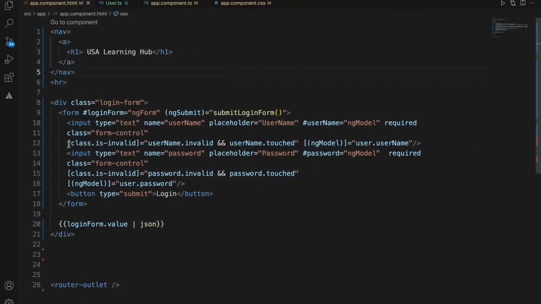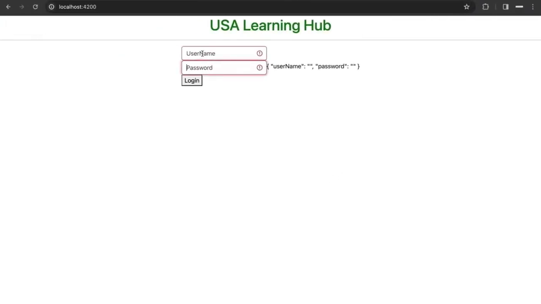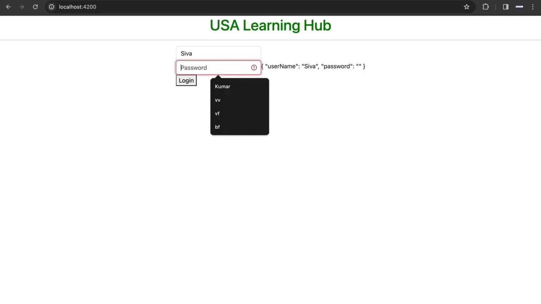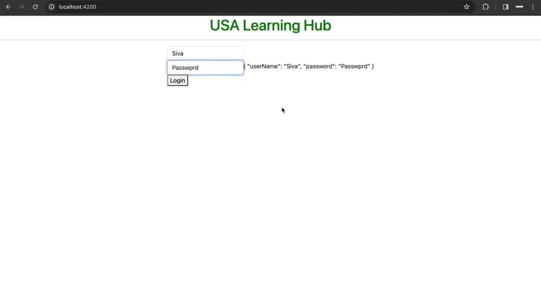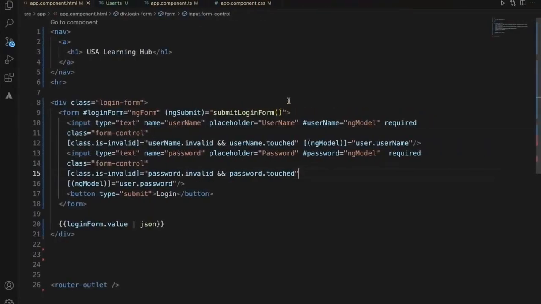All we need to do is get hold of this is-invalid and set this class to true if the username is invalid, or if the username is touched and not entered anything. Once you start typing, it will automatically go away. Now like this. Now what we will do is,